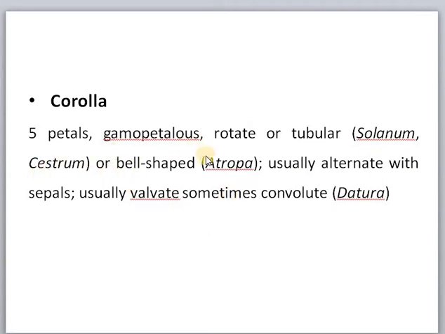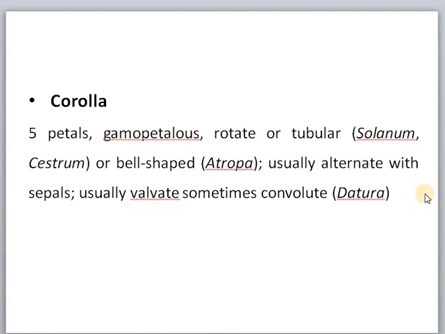Corolla is formed of 5 petals. They are gamopetalous. They can be rotate or tubular or bell shaped and usually alternate with sepals. The petals alternate with sepals and mainly they have valvate estivation. Sometimes they have a convolute estivation.